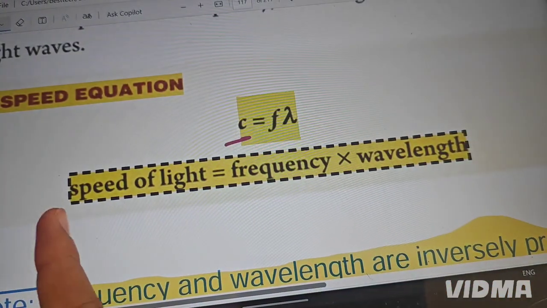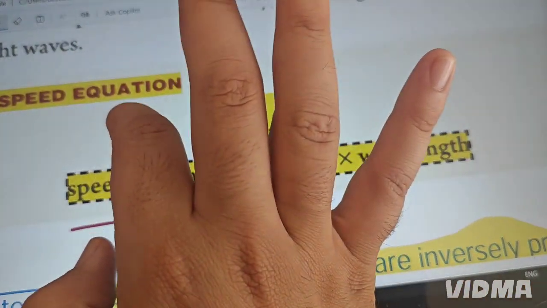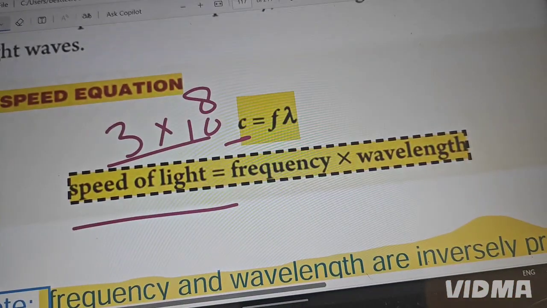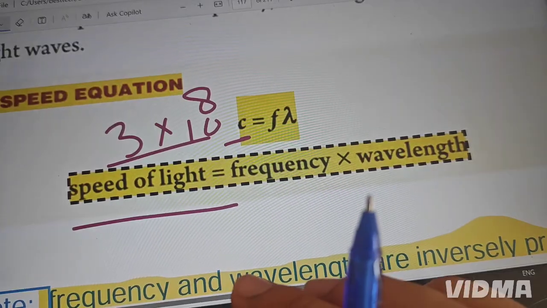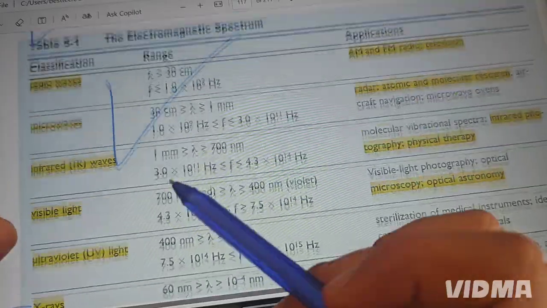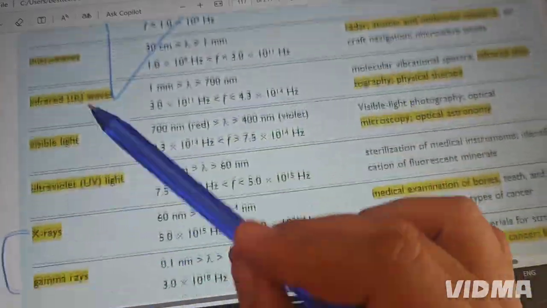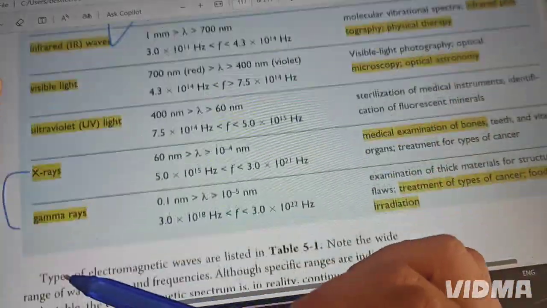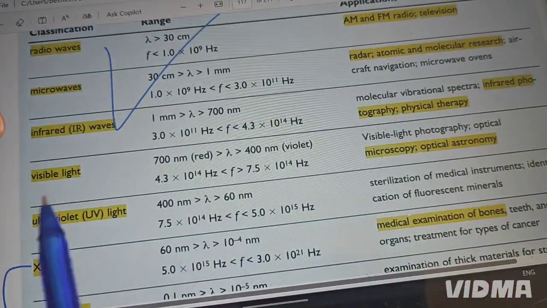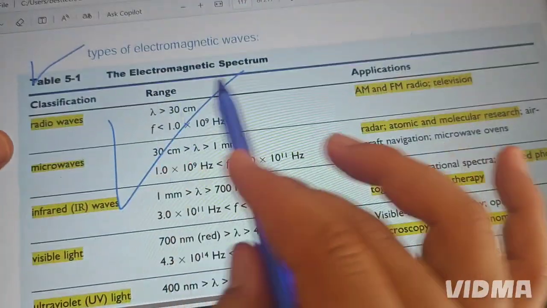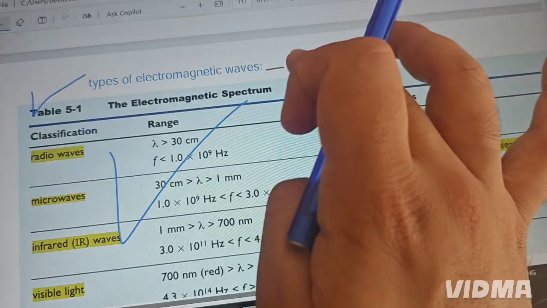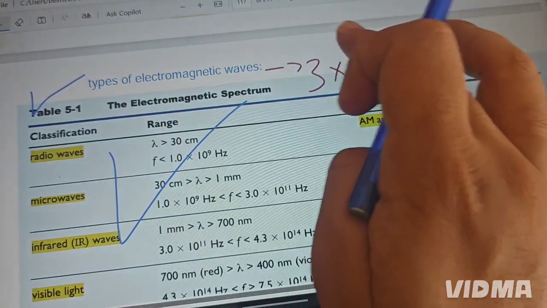C means speed of light, which is equal to 3 times 10 power 8. I told you before, all of the types of electromagnetic wave I mentioned have the same velocity, equal to 3 times 10 power 8 meters per second.